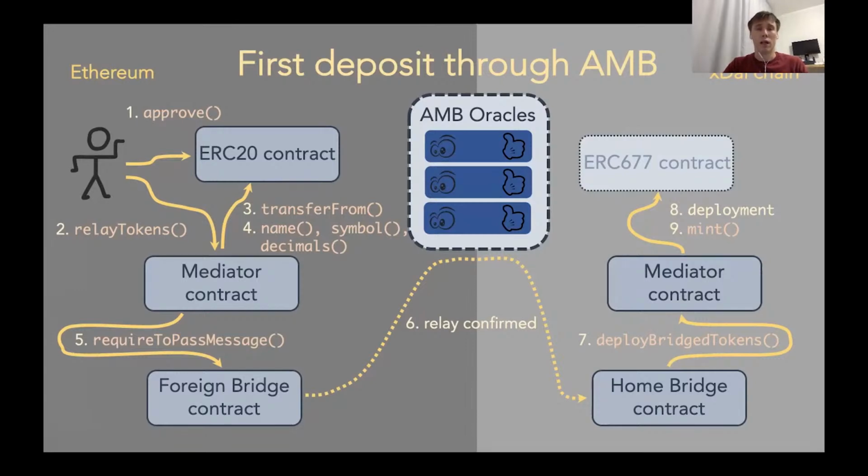The mediator contract gets the name, symbol, and decimals from the original ERC20 contract, and transfers all this information together with the amount of tokens to be transferred to the other side of the bridge. And there, as I said, the new contract is deployed, and the corresponding number of tokens is minted.